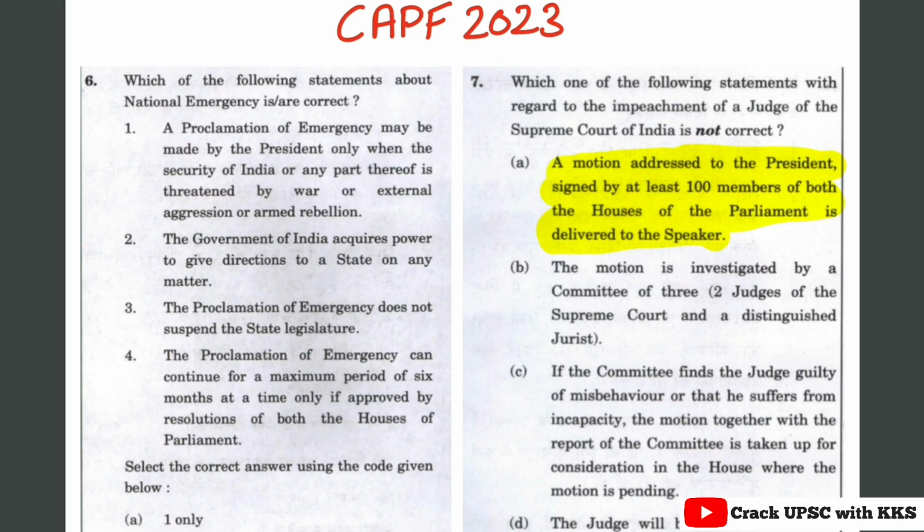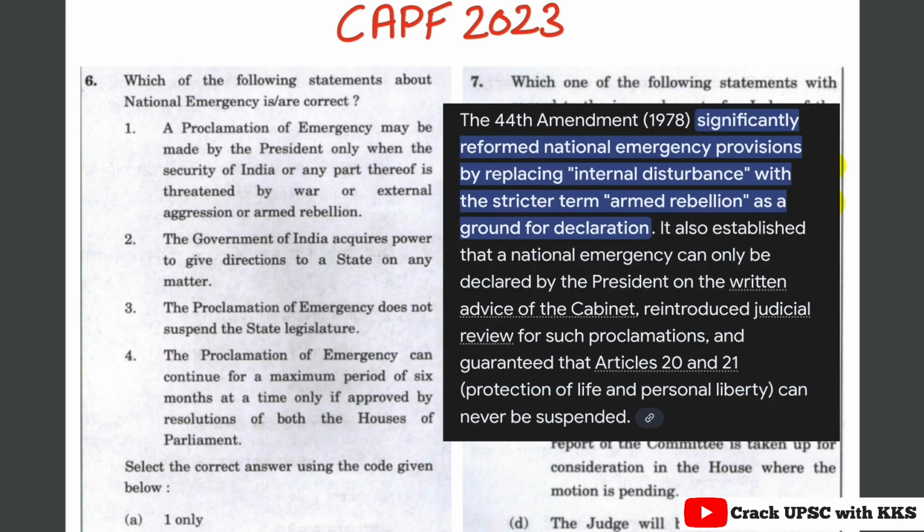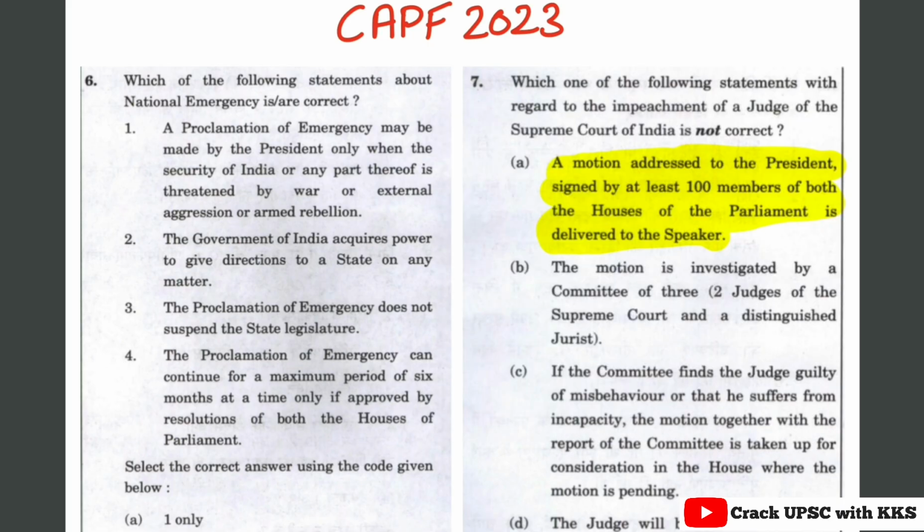This is correct, and you must know about the 44th Amendment Act of 1978. It replaced the word internal disturbance and introduced a new term, armed rebellion, as a ground for the declaration of national emergency.